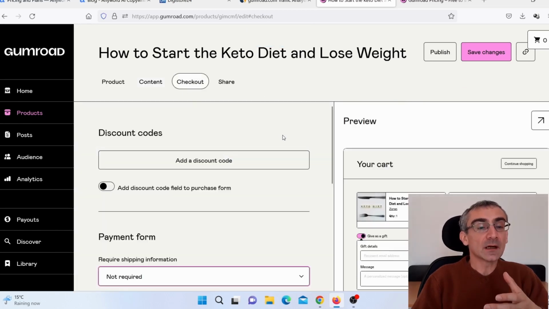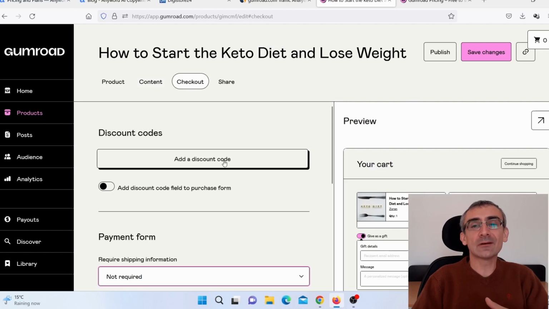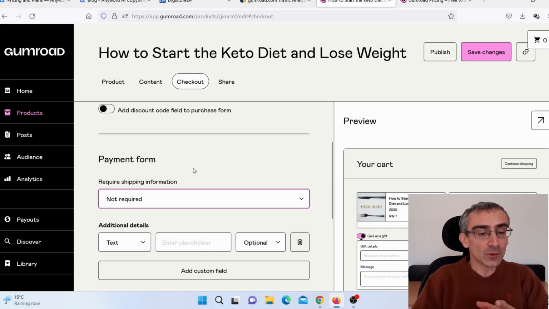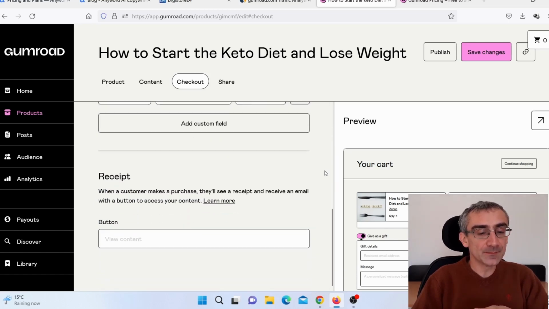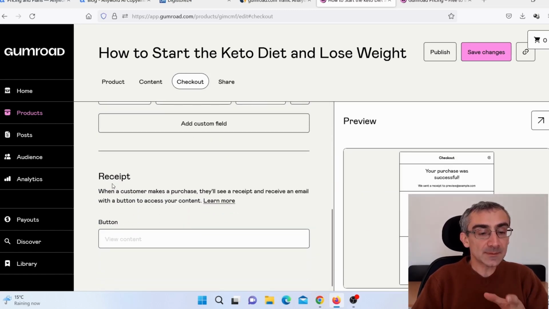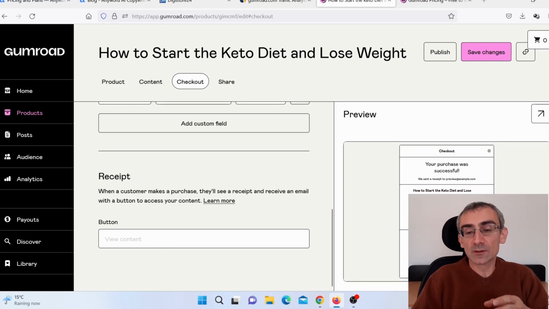Okay, and here you can see the discount code. Now I don't need any discount code because it costs just $1, so I don't need one. Payment form, just leave it as it is. And here you can see receipt received. Here you can see the button, view content. You can say something else, whatever you want, but I will just leave it as view content.